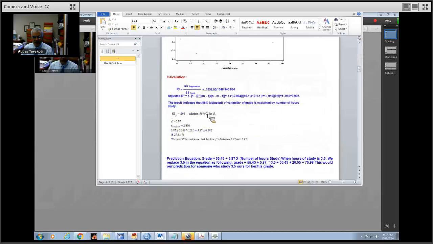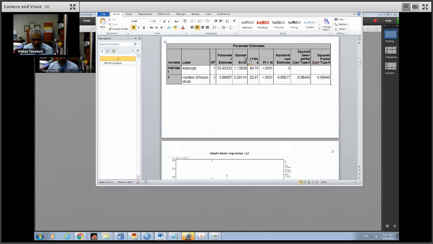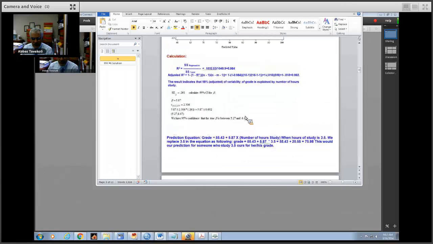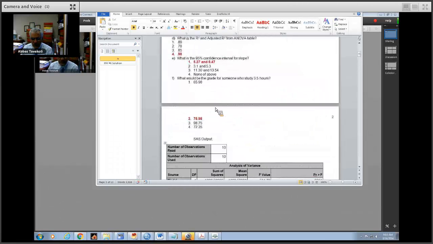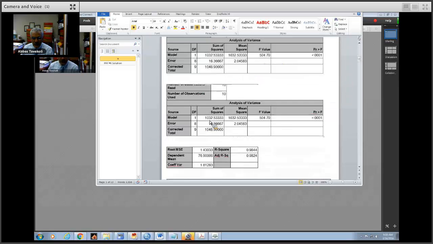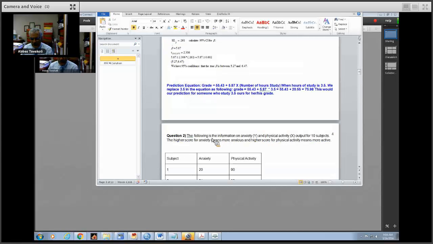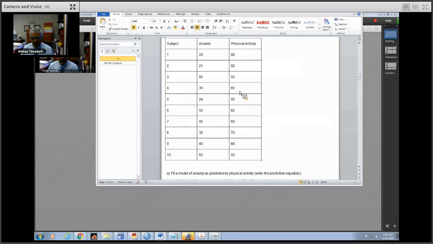And what is the 95% confidence interval for the slope? Again, using the formula, beta hat 5.87 plus minus 2.306, which we got from t with 8 degrees of freedom at 0.975, times 0.261. 0.261 is the standard error from the output. You find 5.27 and 6.47. And that is the value. What would be the grade for someone who studied 3.5 hours? If you replace 3.5 in that prediction equation, you get 75.98.